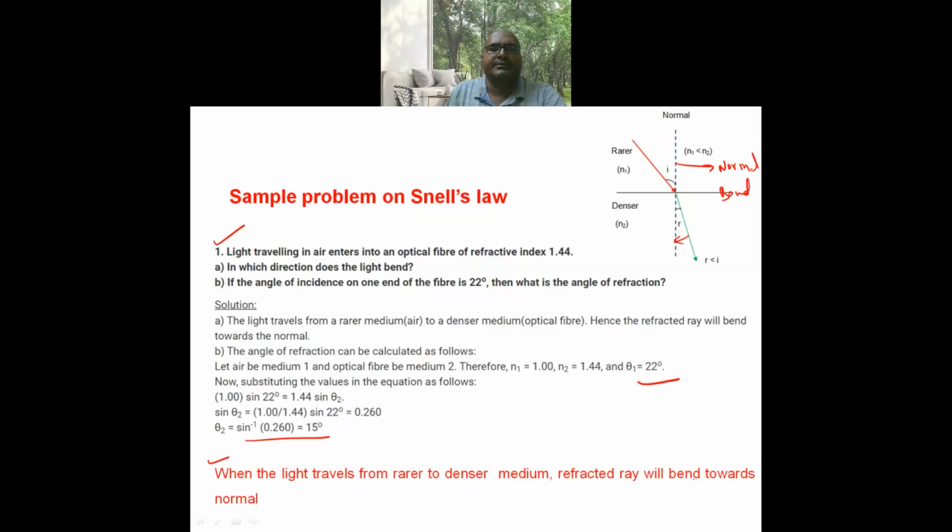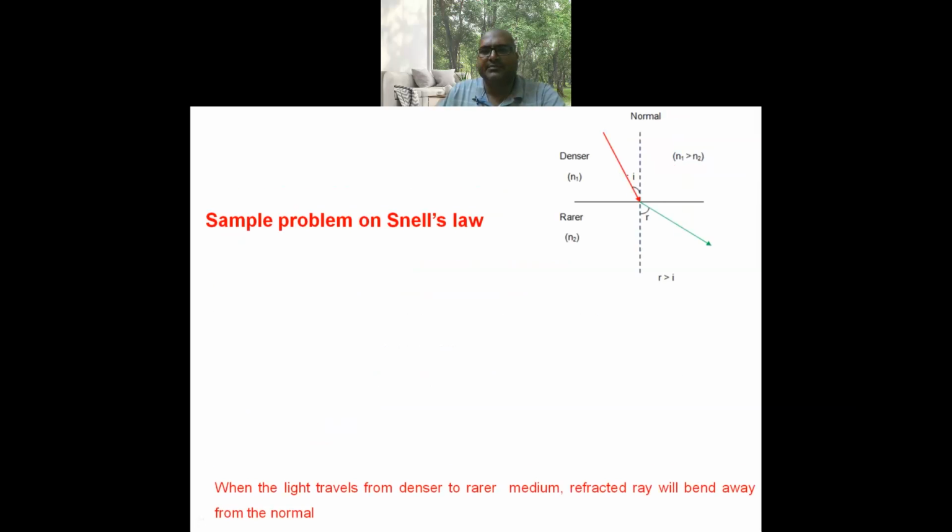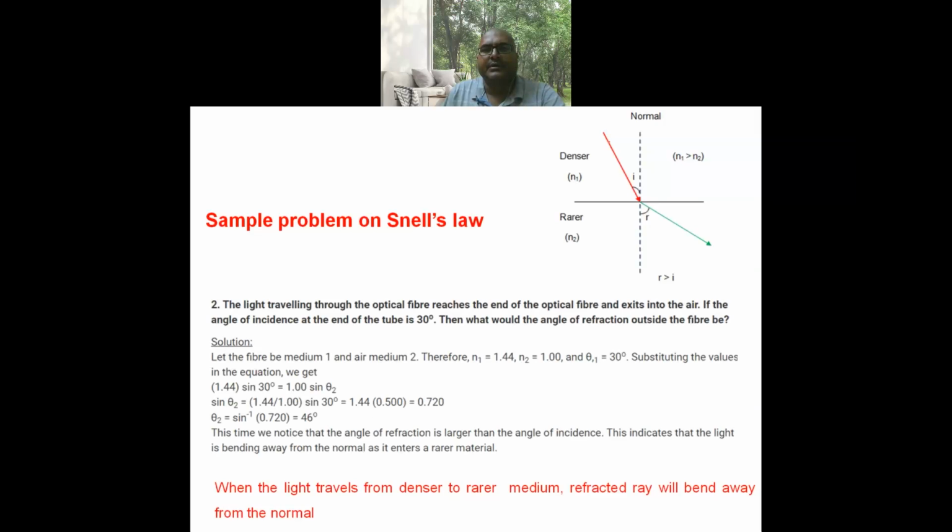Let us move to another problem. Here, when a light enters from denser medium to rarer medium, it bends away from the normal. You can observe with the help of the given model problem. Once again, here we applied Snell's law.